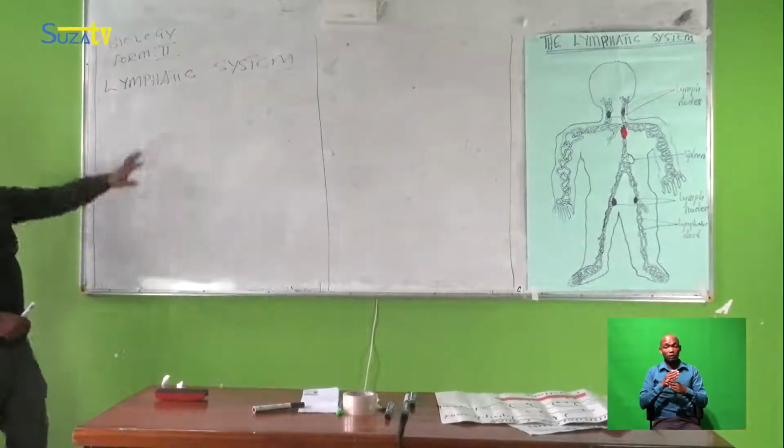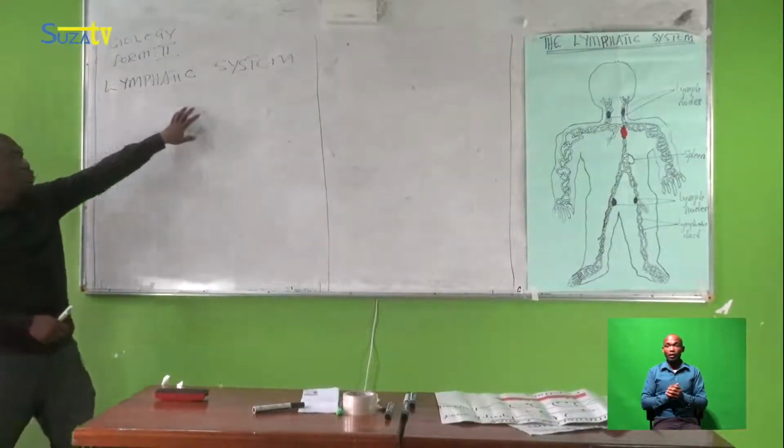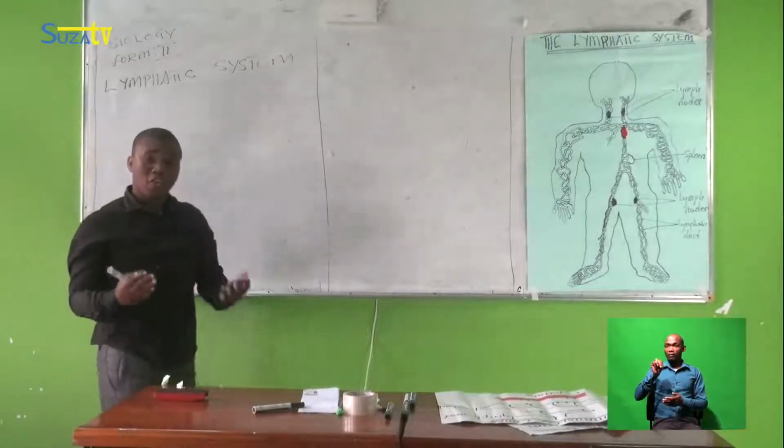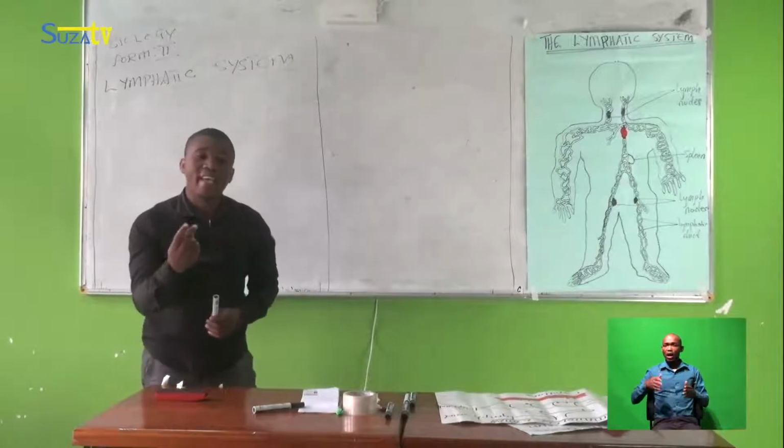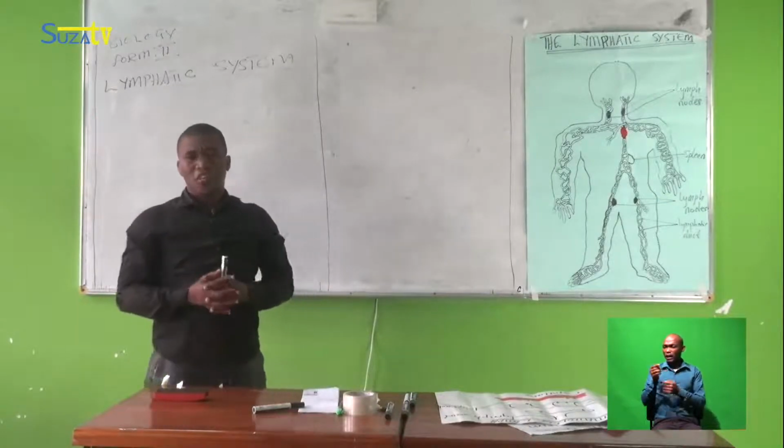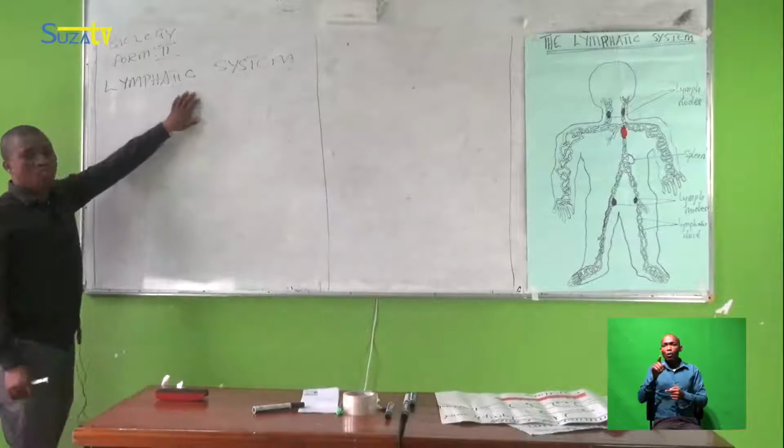But our lesson today is about the lymphatic system. Before saying anything, I want you to explain a little. What do you understand by this term?